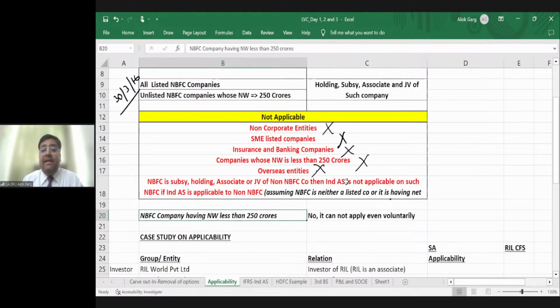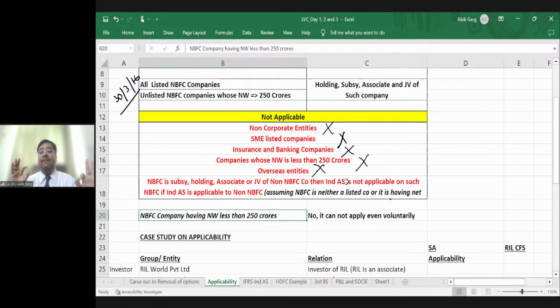Sir, if an NBFC company has a net worth less than 250 crores, and if a normal company has a net worth less than 250 crore, can it apply voluntarily? Answer is yes. Except insurance, except bank, except non-corporate entity, any company that wants to apply Ind AS voluntarily can apply, right?